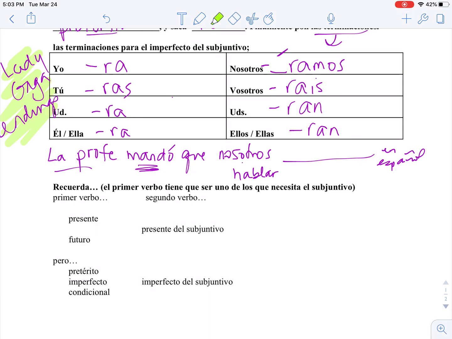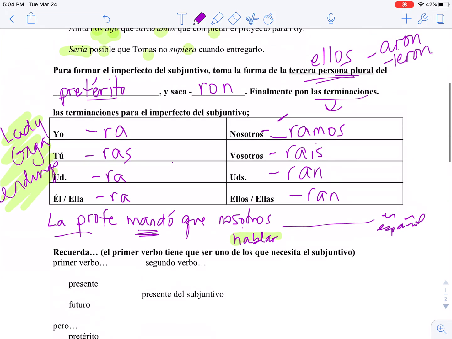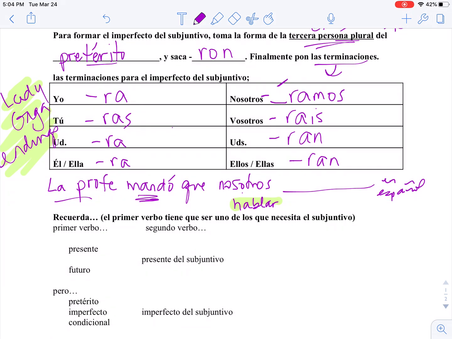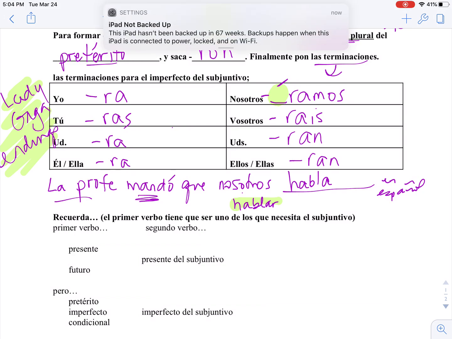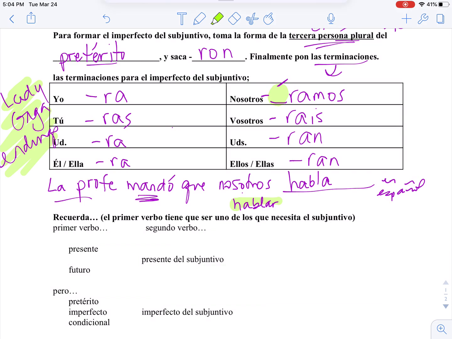So, for the verb hablar, we're going to first put the ellos of the preterite, so hablaron, drop the ron, and yes, I realize that we're adding an R after taking off an R, but like I said, it helps to make it easier to remember, first of all, that there's an accent here, and the nosotros before the Ramos, and I couldn't call them Lady Gaga endings if the R's weren't there.